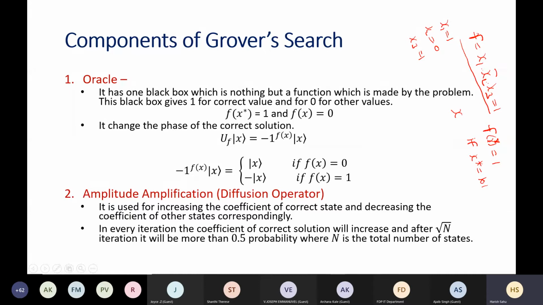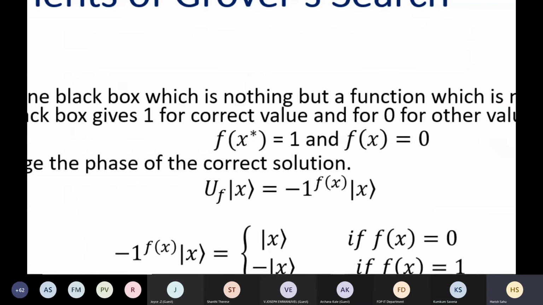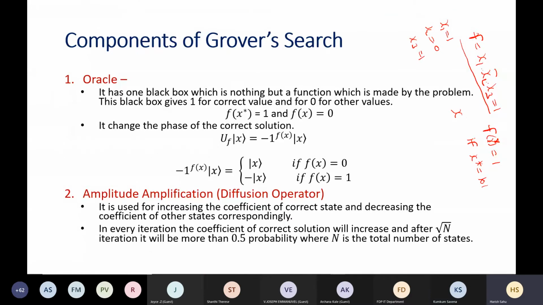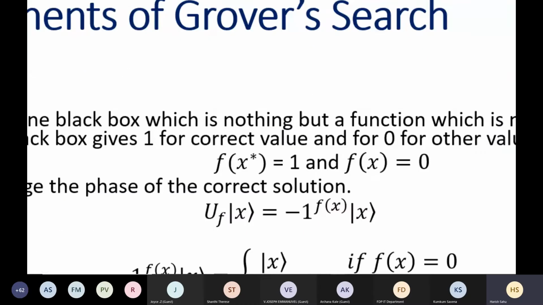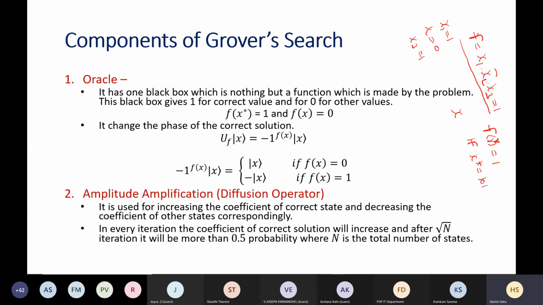You don't have any other way than brute force. Suppose this function f has 100 variables. Then how many choices will there be? 2 to the power 100.